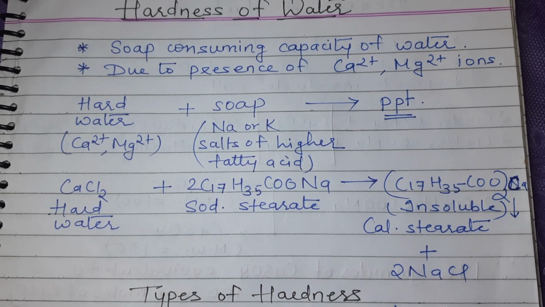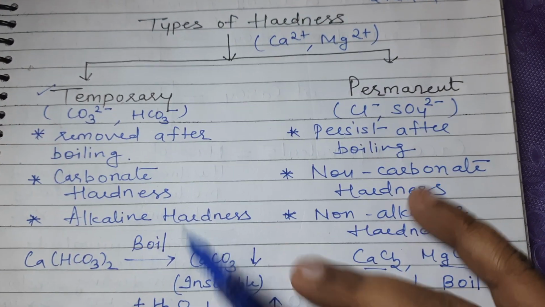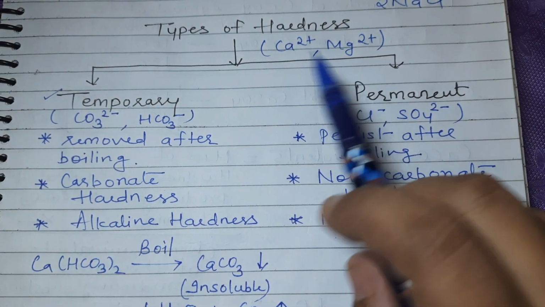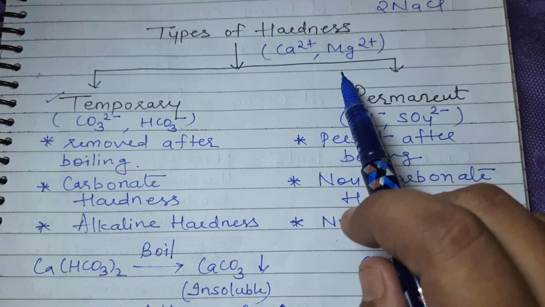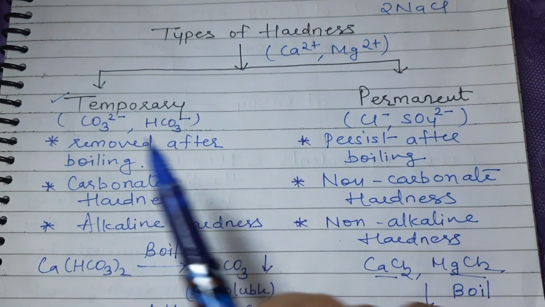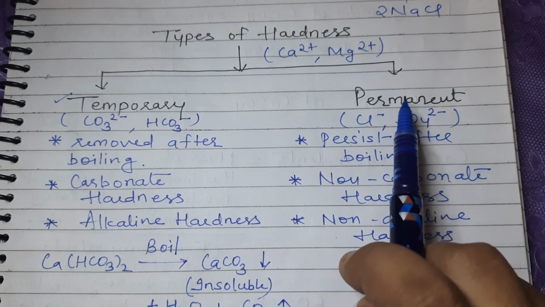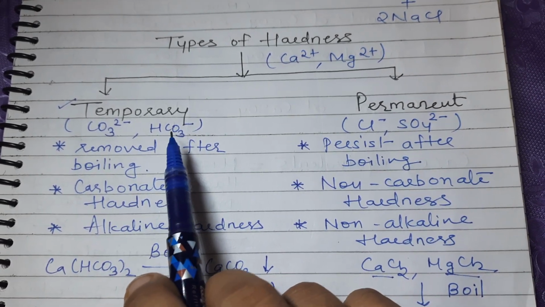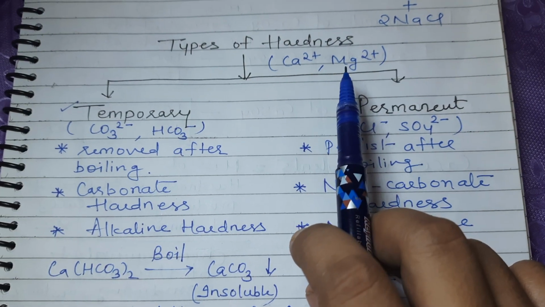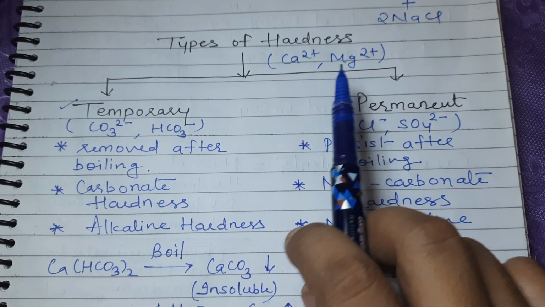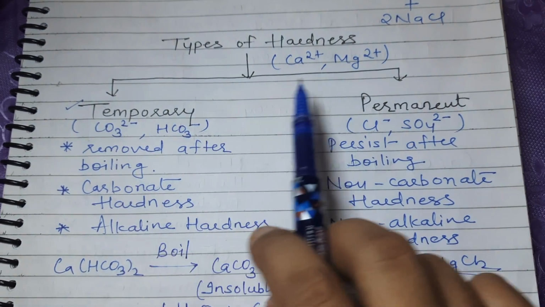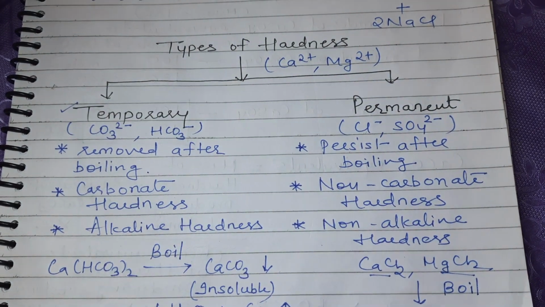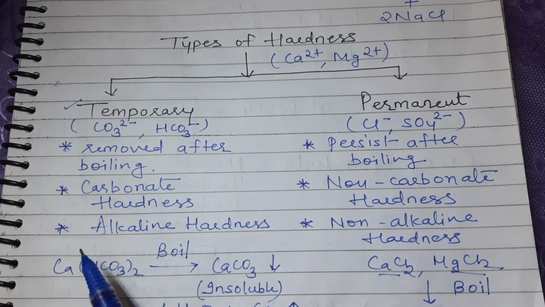Now let us focus on types of hardness. Actually all types of hardness are due to calcium and magnesium ions, but we can classify them into two categories: temporary hardness and permanent hardness. Temporary hardness is due to carbonate and bicarbonate ions of calcium and magnesium. It means if there is temporary hardness in water, it may have calcium carbonate, magnesium carbonate, calcium bicarbonate and magnesium bicarbonate. Now why is it temporary in nature?